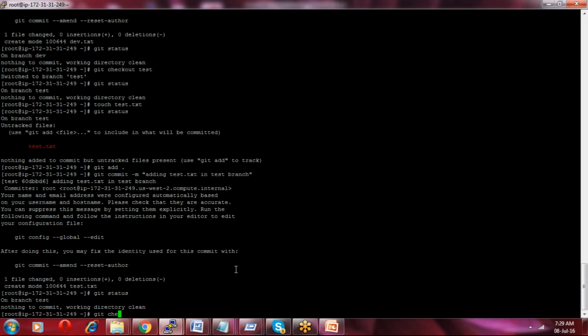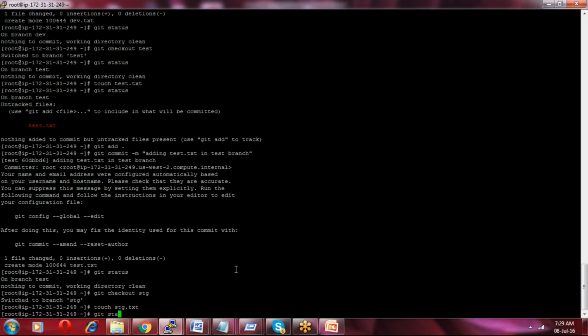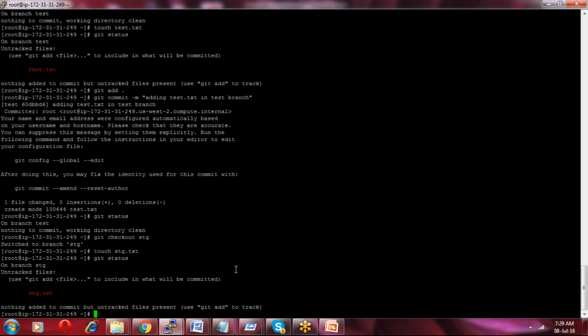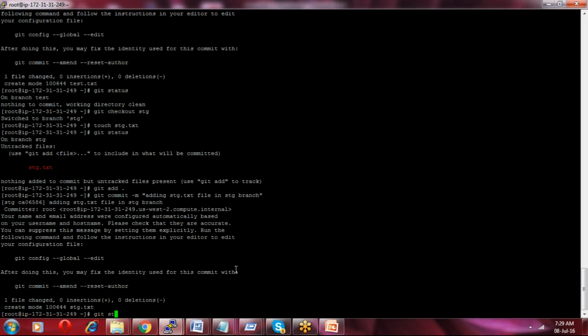Now git checkout stage. Okay, move to the stage branch. Here I'll touch stage.txt. Then git status, git add and then git commit -m "adding stage.txt file in stage branch". Okay, so git status.